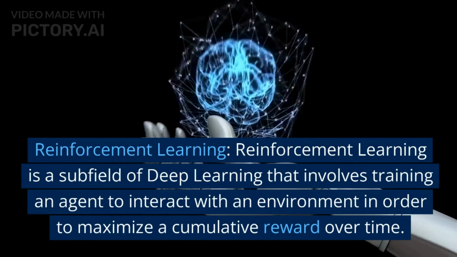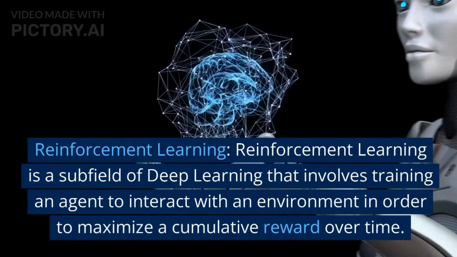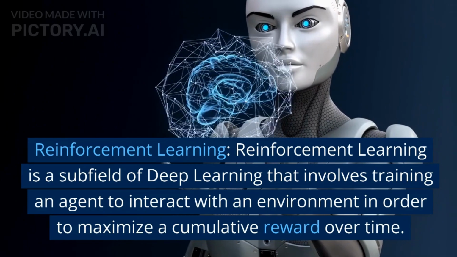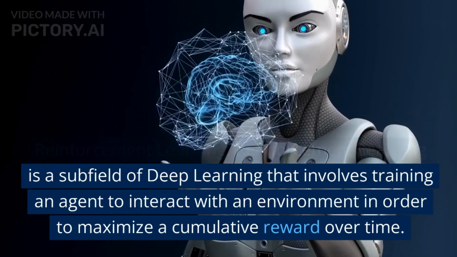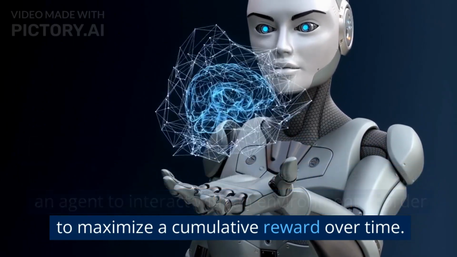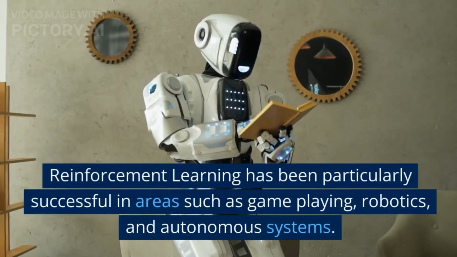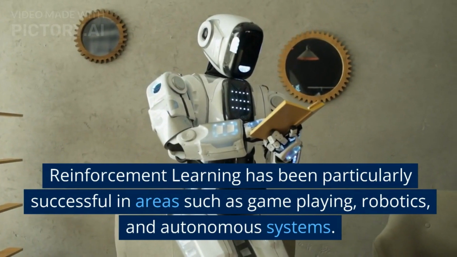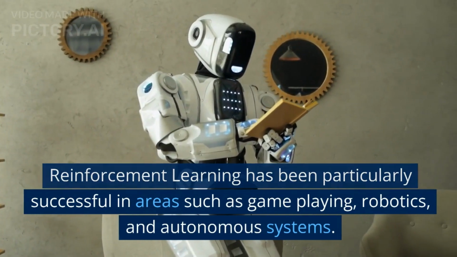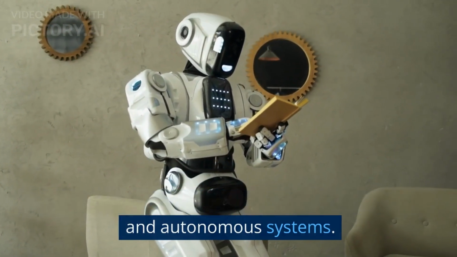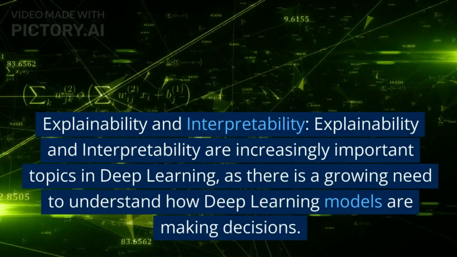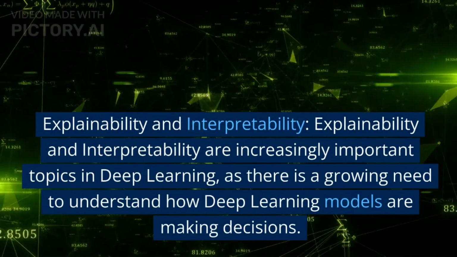7. Explainability and interpretability. Explainability and interpretability are increasingly important topics in deep learning, as there is a growing need to understand how deep learning models are making decisions. Explainability and interpretability techniques can help data scientists to understand how their models are working, and can help stakeholders to trust and adopt deep learning solutions.